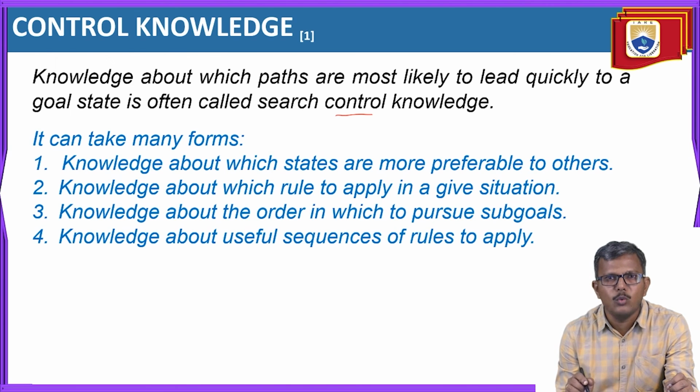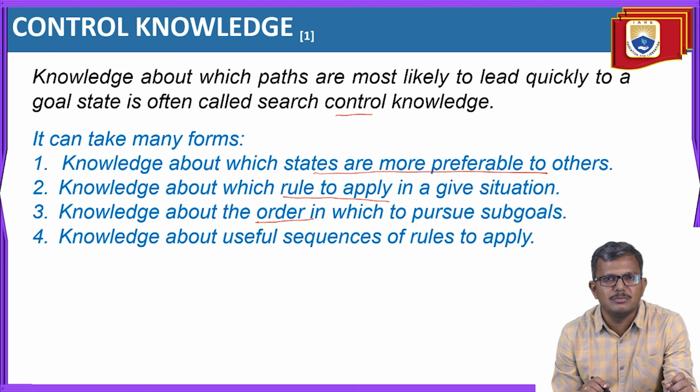Before coming to a conclusion, we need to acquire more knowledge about the states and the things preferable to others. And we need to get the knowledge about the application of rules, the order in which the rules need to be applied, and how our sub-goals can be achieved. Moving from one state to another state itself is a sub-goal. It is not the main goal. Our main goal is to reach the goal state. And along with these three things, we need the knowledge of useful sequences of rules, meaning the order in which we have to apply the rules.